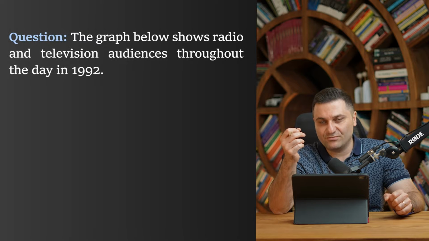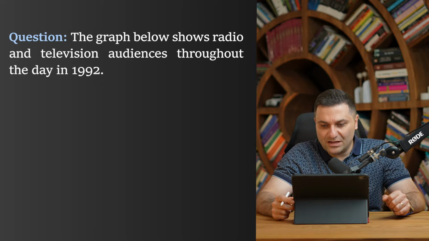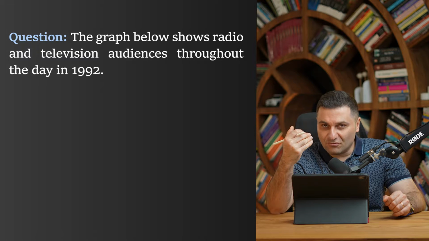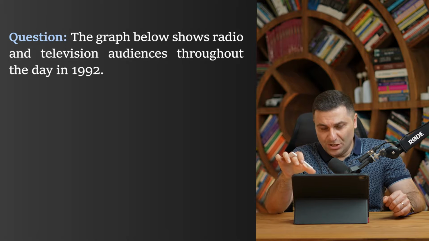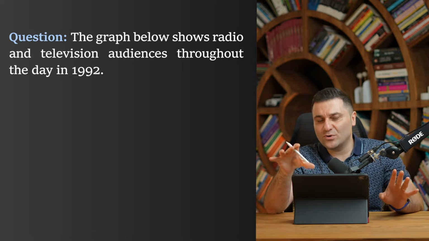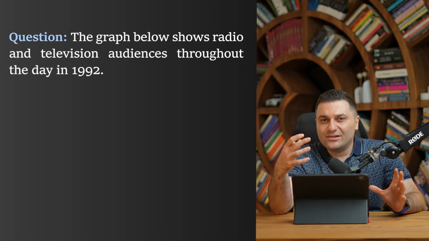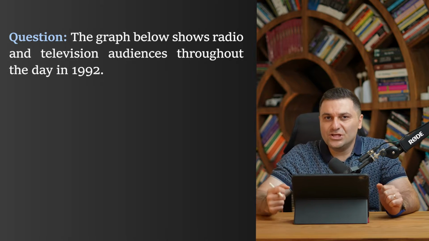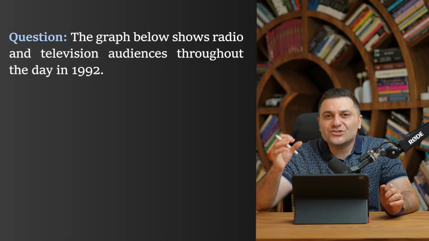All right, now let's take a look at an example of a question. This is the question: The graph below shows radio and television audiences throughout the day in 1992. We want to write an opening sentence. All the data that we use in our opening sentence in Task 1 academic writing comes from the question. So we only change a little bit, or we rephrase the question using other data that we have in the graph or chart, and we change some words.